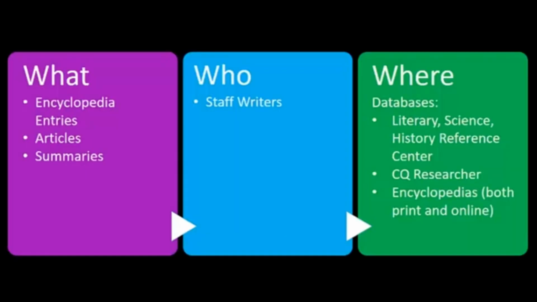These are things like encyclopedia entries, articles, and summaries that are usually written by hired staff writers for whichever organizations put them out. They are not usually experts in the field, but they do gather information from reliable sources. Usually, you can find background research in certain databases such as History, Science, or Literary Reference Center, CQ Researcher, or Britannica, or other online encyclopedias. These sources are still fairly easy to read, and they are usually a great jumping off point for research in areas that you're unfamiliar with.